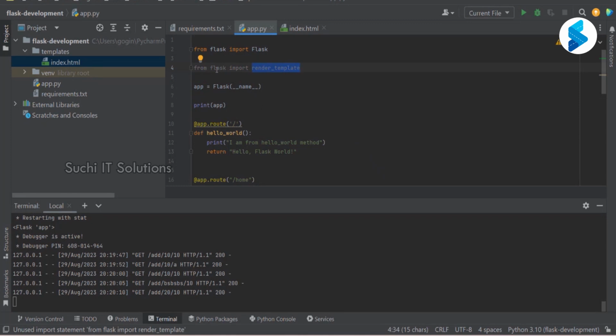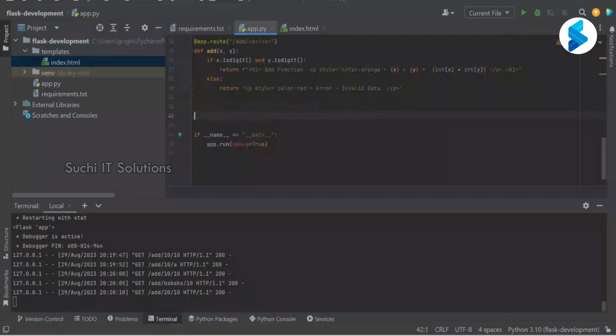And within that, if I have the HTML file name that I give, it checks that if it has that file, it is going to render that file. In app.route, I'm going to call it slash index.